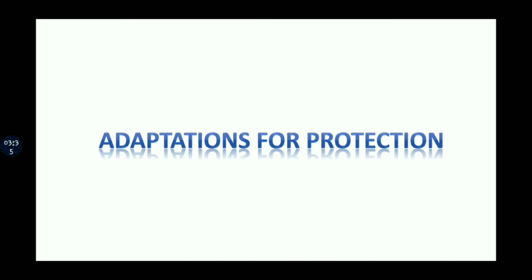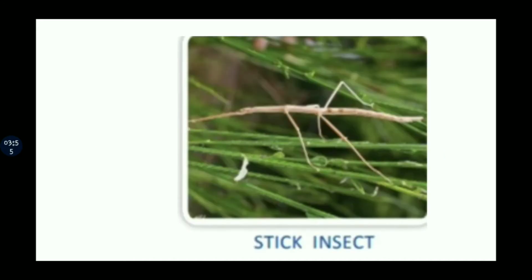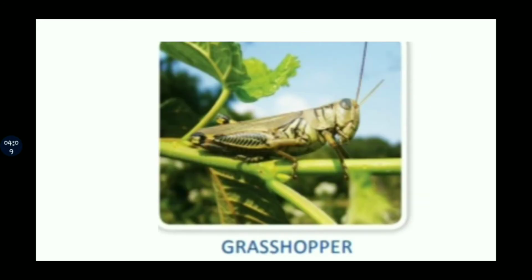Adaptations for protection. Animals also have adapted themselves to protect themselves from their enemies. Everybody wants to be protected from enemies. So some animals have adapted themselves accordingly. Let's see some points. Here you can see this brown color. It may look like a stick, but actually it is a stick insect. Other examples are grasshopper. You can see the color of the grasshopper and this both are the same.